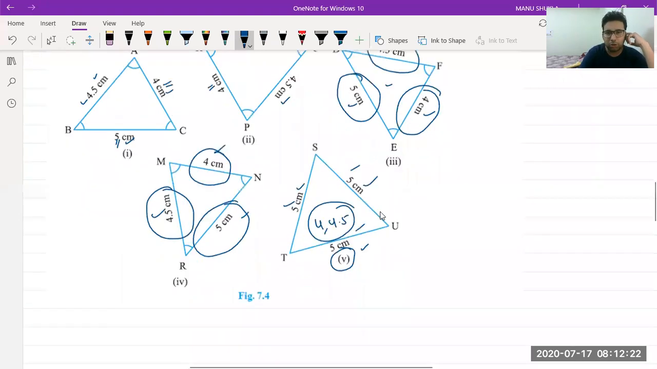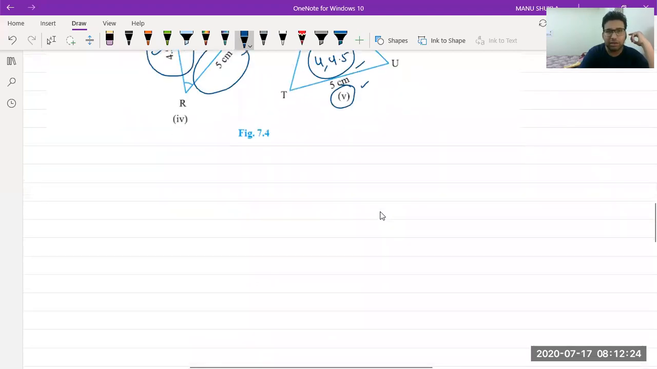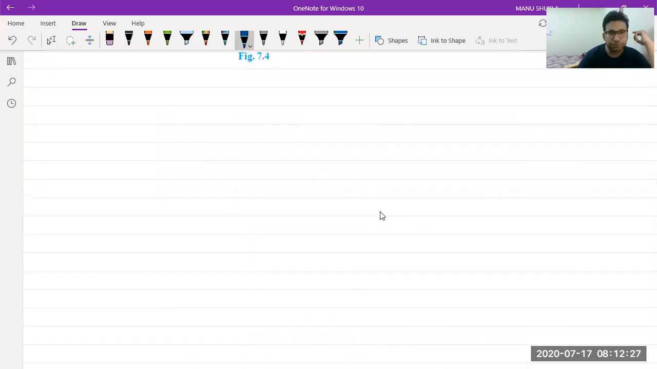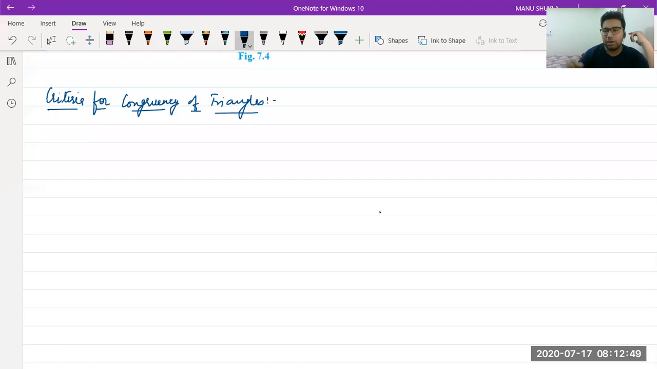Okay, now let's start with the criteria. In class 7th, you have done some criteria for congruency of triangles. Please, how many criteria do we have? And name them also, please, all of you.